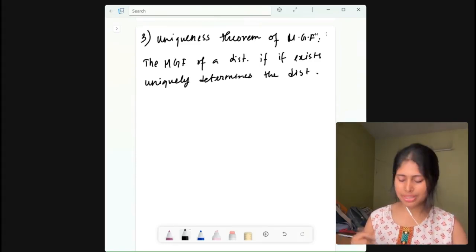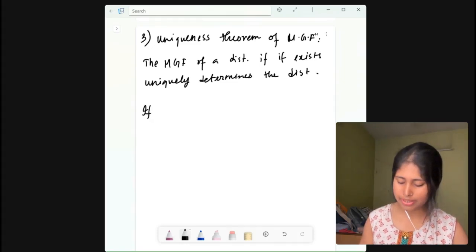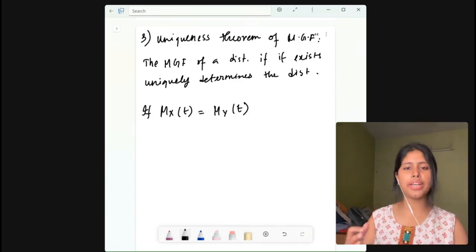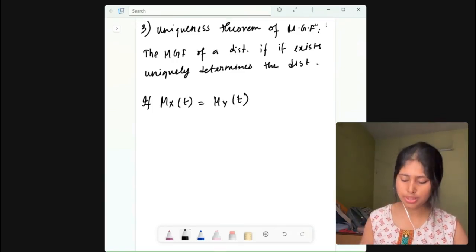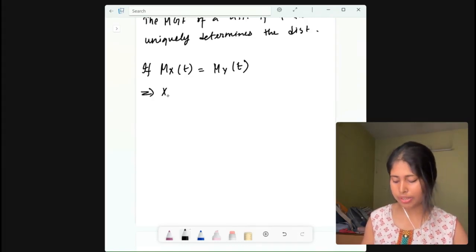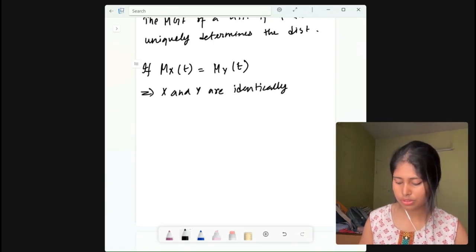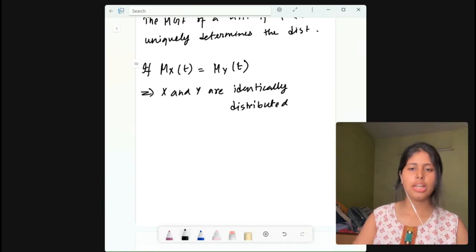That is the easiest explanation I can give for this. So basically, what I'm trying to say is if M_X(t) is equal to M_Y(t), then this implies X and Y are identically distributed, right?